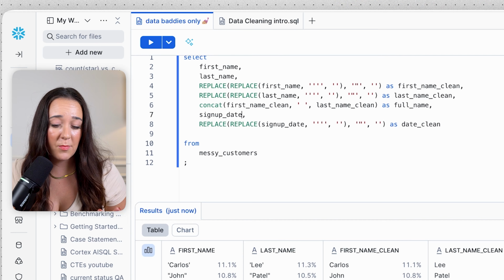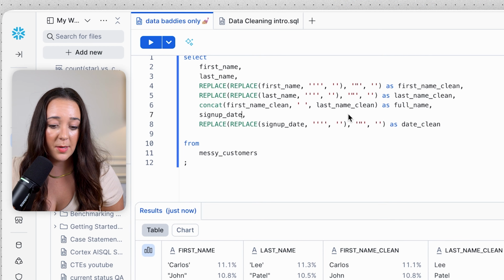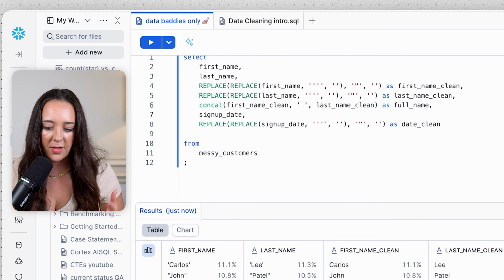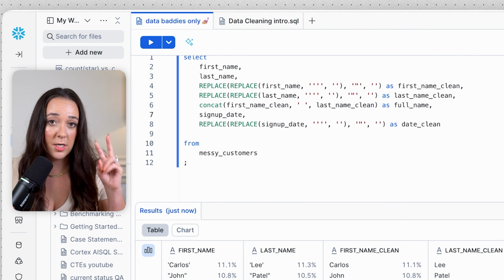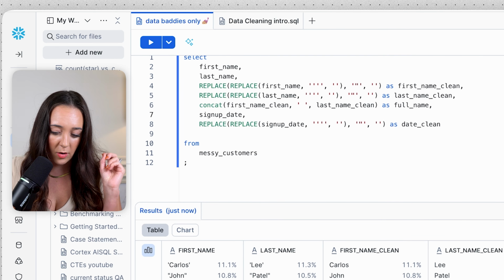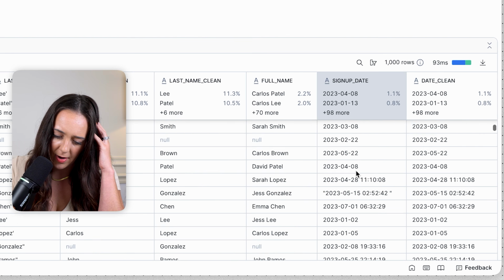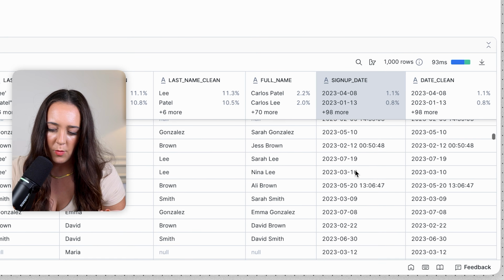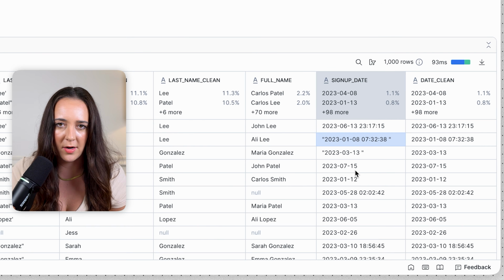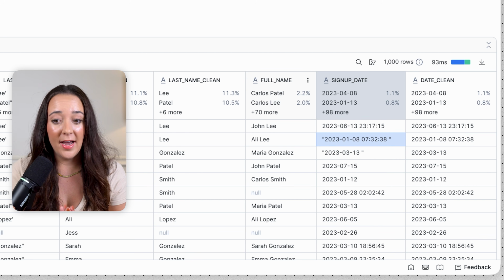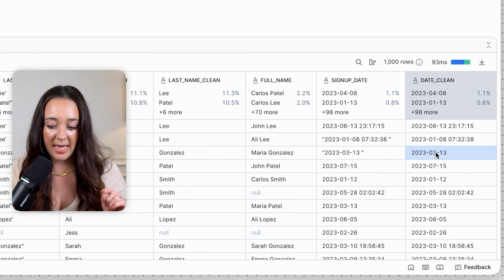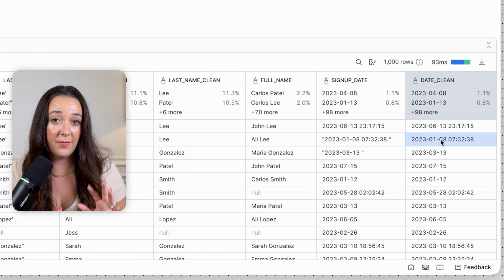But we're gonna use the same replace functions we used before with the first name and the last name nested inside of each other, and we're gonna use that to remove the double quotes from the dates. And also, I think there's some examples of single quotes in here as well. Okay, now I can't find one. I think there were examples with single quotes, so I'm just gonna leave the single quote part in there just in case. And finally, if you'll notice, we do have some dates and date times, which are different data types.